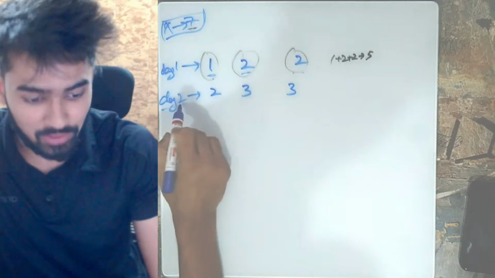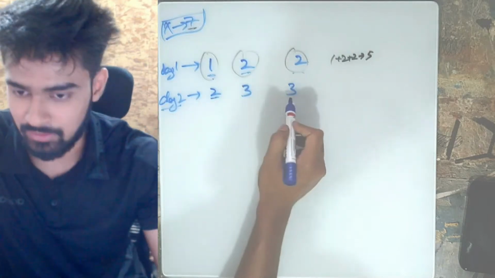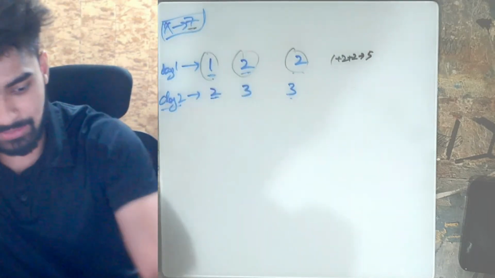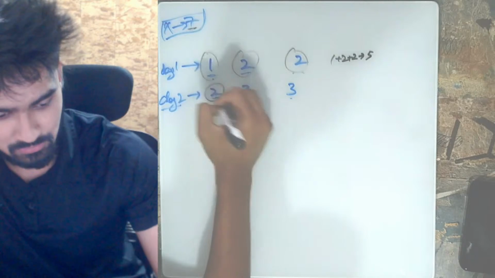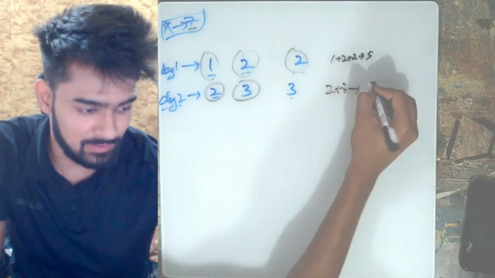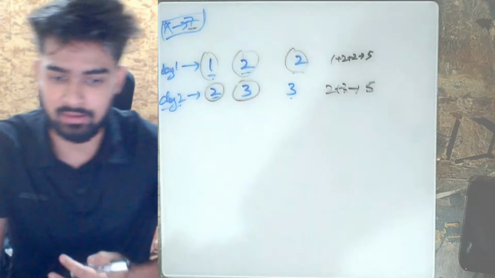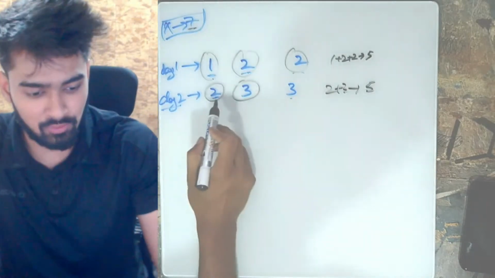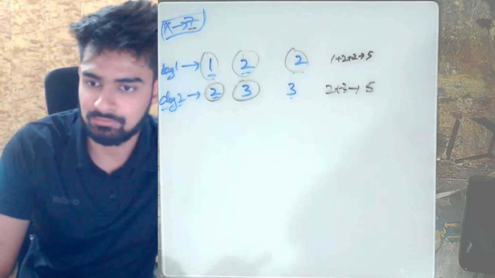Then on day 2, the cost became 2, 3, 3. Now we are able to buy this packet and this packet only. The reason is because 2 plus 3 is 5, and if you add this 3 also, it becomes 8. Therefore, it is better to buy only this packet and this packet.